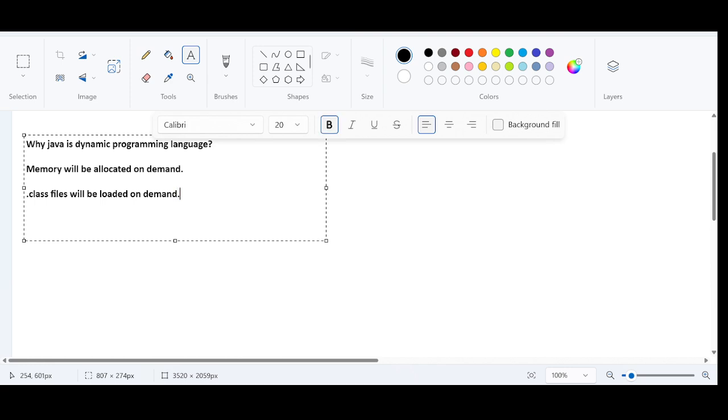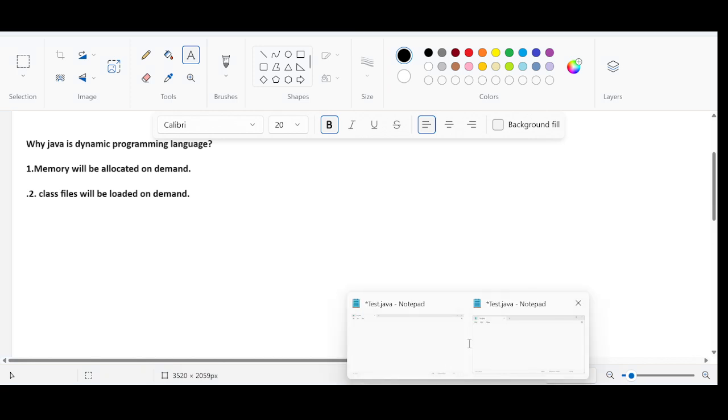So what does it even mean? Memory will be allocated on demand, dot class files will be loaded on demand. You will understand this. Before even understanding this, let me write a small Java snippet. Let me take the name of the class as class Test, and the public static void main method.